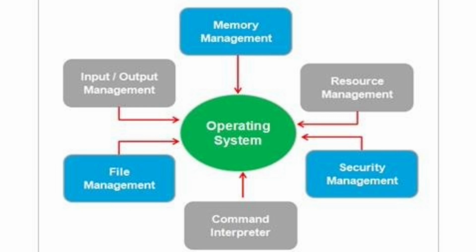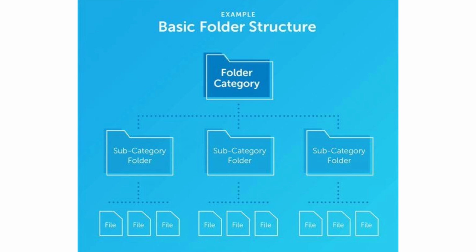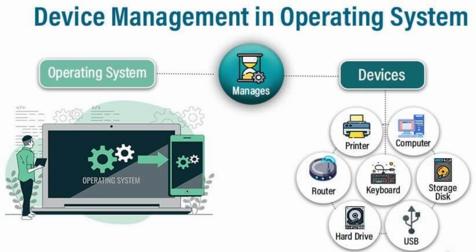First, memory management. It decides how much memory each program gets and ensures efficient usage. Second, file management. It organizes files and folders so you can easily store and access data. Third, process management. It handles running applications and ensures multiple programs can work at the same time. Fourth, device management. It controls hardware devices like keyboard, mouse, and printer.